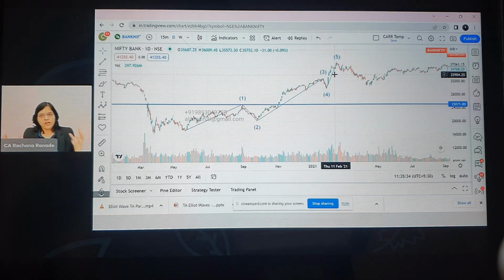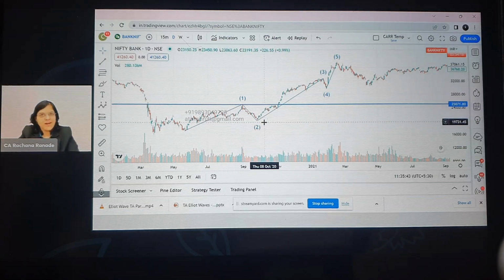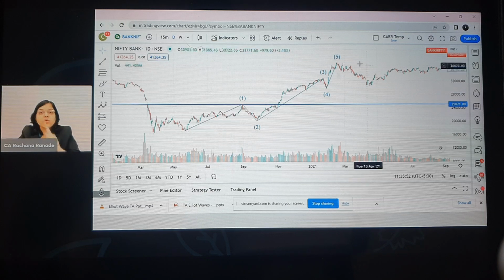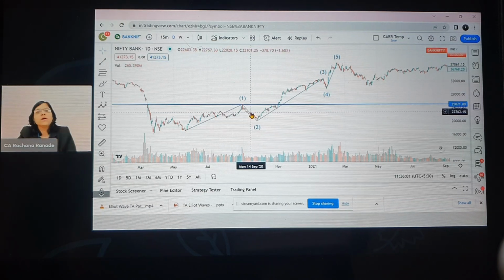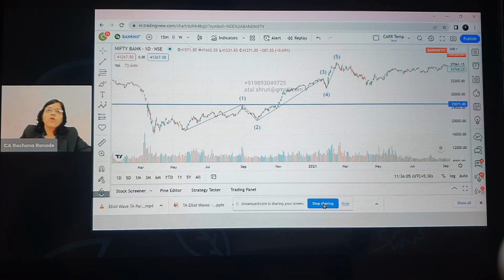Okay. Now these are the base rules. Now we have to understand the rules from the Fibonacci level perspective, that if it wants to correct, by what percentage it can correct. So we want to understand Fibonacci rules not only for waves 2, 4, but we are also going to understand the next set. If you remember, all this was impulsive. Then we are also going to cover corrective ABC, so we will understand the Fibonacci rules for ABC as well, how much percentage it can go up and all that. Okay. So for that, first let me stop sharing training. We will go back to our presentation.